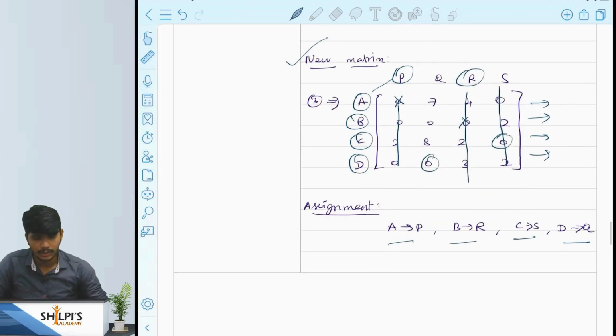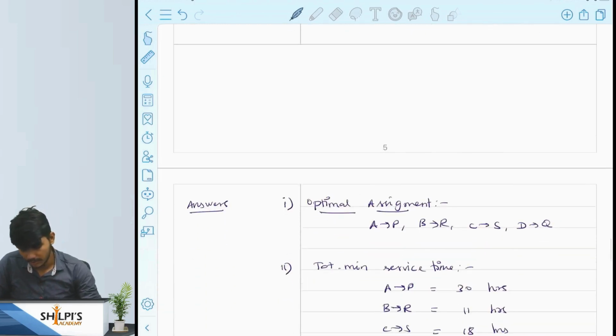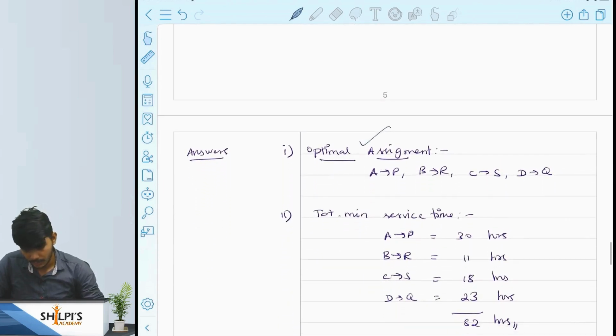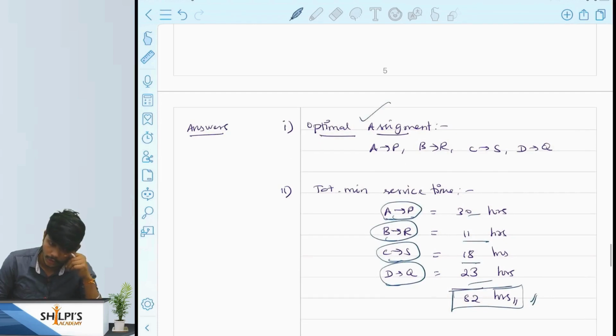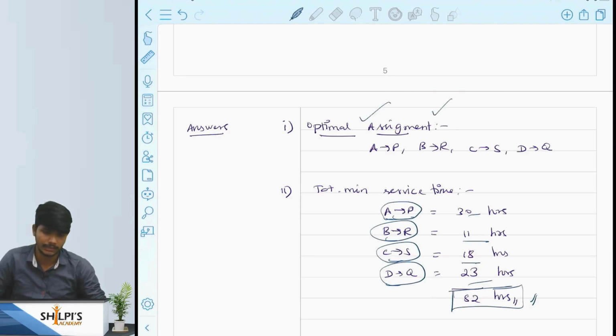Since this is the only optimal solution, our optimal assignment will be the same as we have assigned, and the minimum service time will be as follows. The service time for A is 30 hours, for B it is 11 hours, for C it is 18 hours, and for D it is 23 hours, for the counters P, R, S, Q respectively. So we will add these 4 and we will get 82. This is how we find the total minimum service time. You have to find the total minimum service time from the optimal assignment only, not from any other assignment. Thank you.